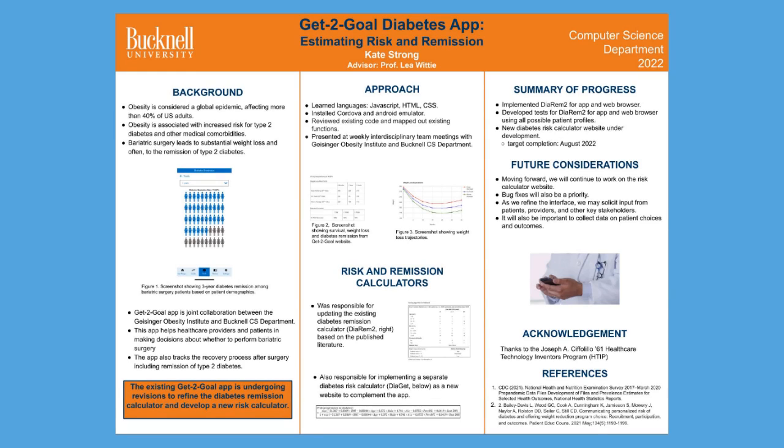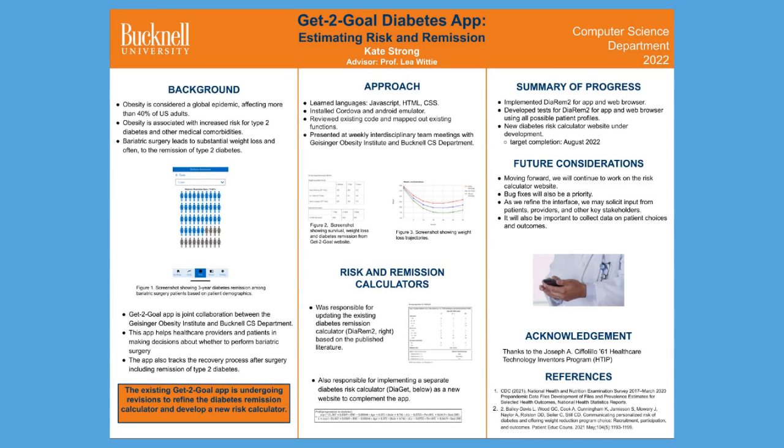Get-2-Goal app is a joint collaboration between the Geisinger Obesity Institute and the Bucknell CS Department. This app helps healthcare providers and patients in making decisions about whether to perform bariatric surgery. The app also tracks the recovery process after surgery, including the remission of type 2 diabetes. There are many components of the Get-2-Goal app, but this summer I am specifically responsible for refining the diabetes remission calculator and developing a new risk calculator.